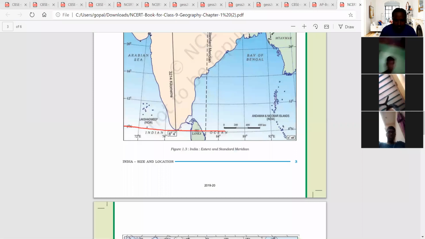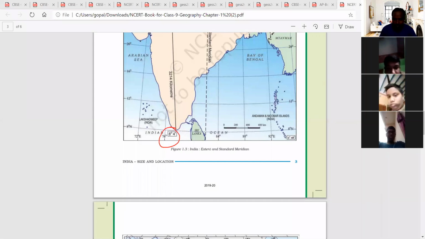This is the mainland where India starts, at 8 degrees north latitude. These latitudes are very important, just remember this one, on the southern side, and next on the northern side.